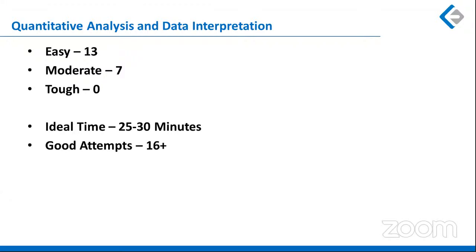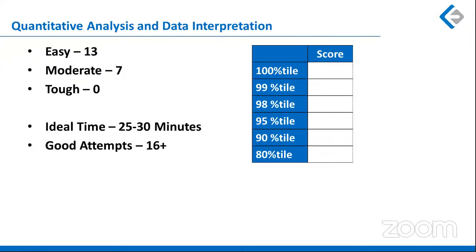Good attempts should have been 16 and up, because the paper did not have any difficult question. So if you have given the ideal amount of time to this section, you could have easily scored 16 plus. Now if I talk about score versus percentile, this would be my score versus percentile.